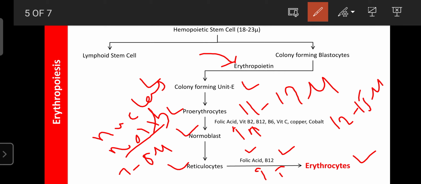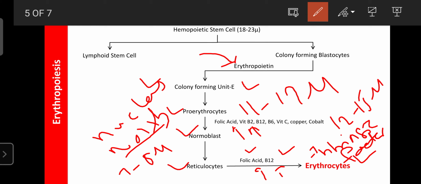And vitamin B12 absorption from the food in our body mainly depends upon the intrinsic factor. It is one type of factor secreted from your stomach in the gastric juice, known as intrinsic factor or carrier protein. This intrinsic factor helps in the absorption of vitamin B12 from food into the blood, because vitamin B12 is a water soluble substance.